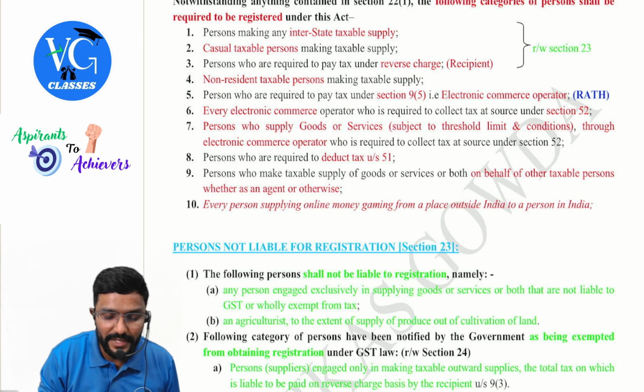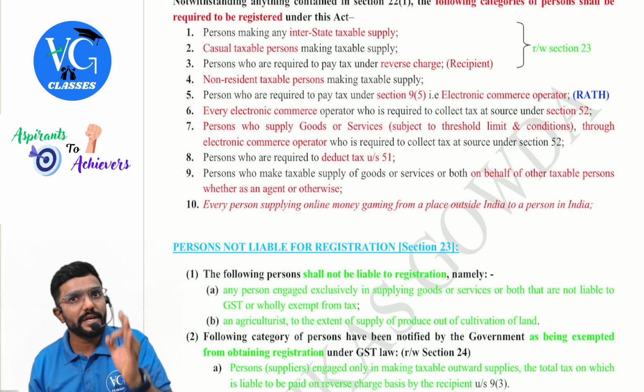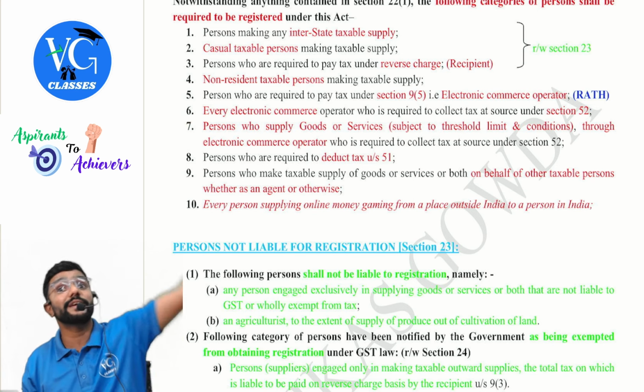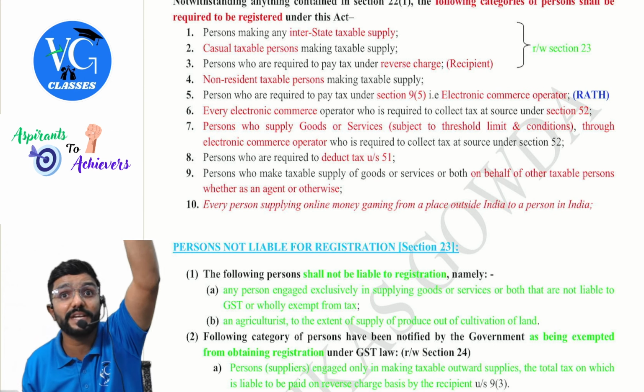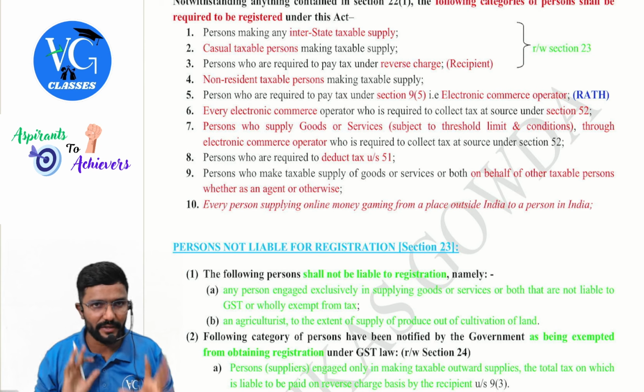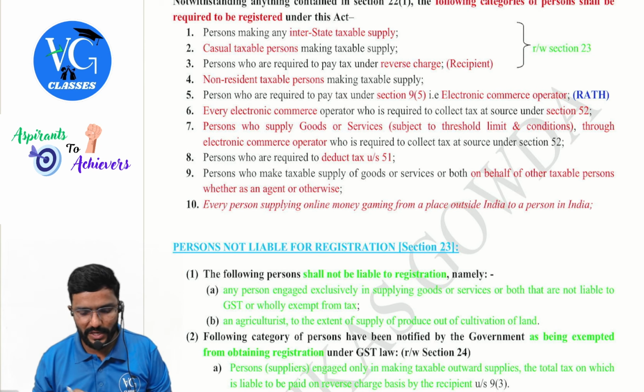Means they are talking about a person here, means who? Suppliers. If the e-commerce operator is supposed to collect TCS, for him mandatory registration. Now, should the supplier who is supplying goods or services through him also get registered? Yes. But there is an if and but, we will see that. I will explain later. Wherever detailed explanation is there, I will take care. Don't worry. We are just going through the list now.